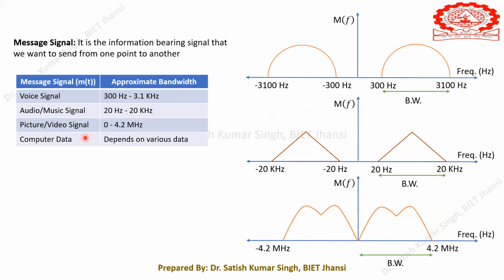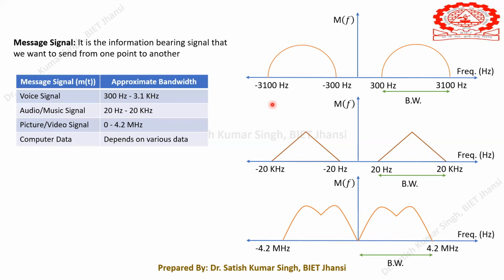Whenever we calculate the Fourier transform of a real signal, you will find that it has a double-sided spectrum. That's why I have shown here 300 hertz to 3.1 kilohertz on one side, and on the other side I have plotted the same mirror image, from minus 300 hertz to minus 3.1 kilohertz, because all real signals have a double-sided spectrum. This is what you have to understand here.